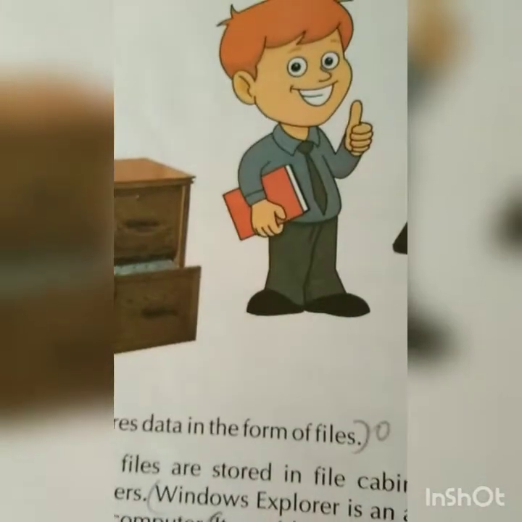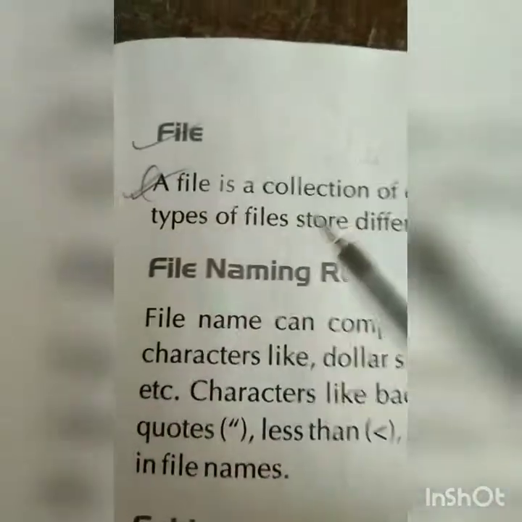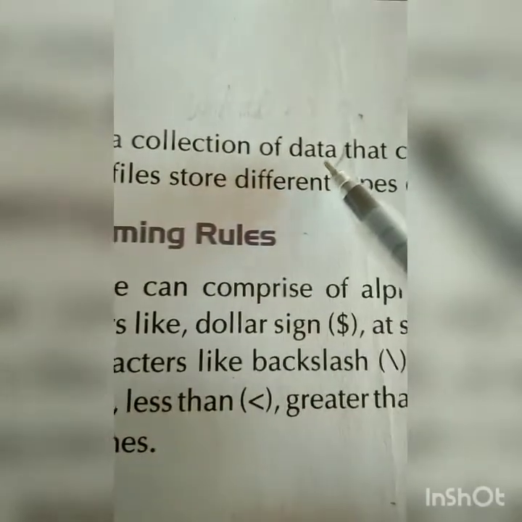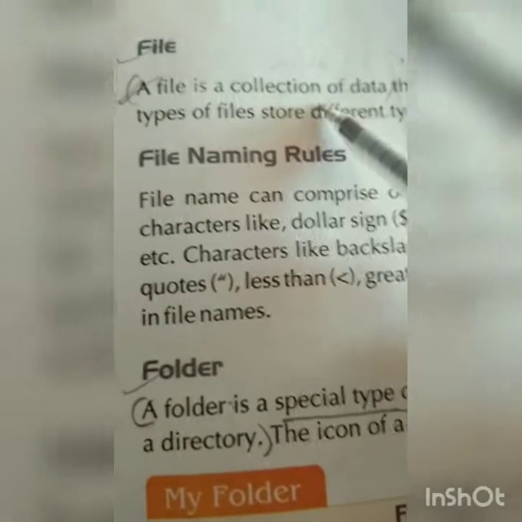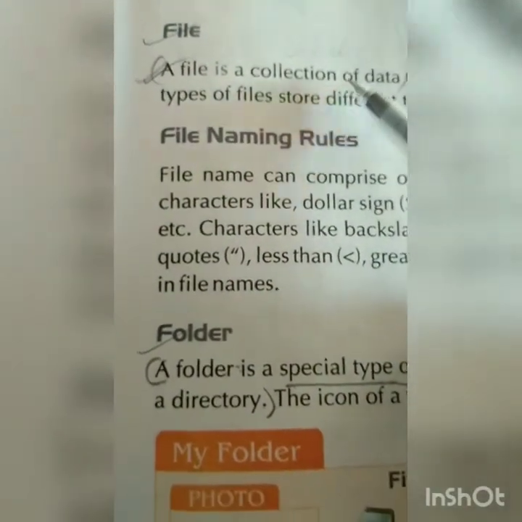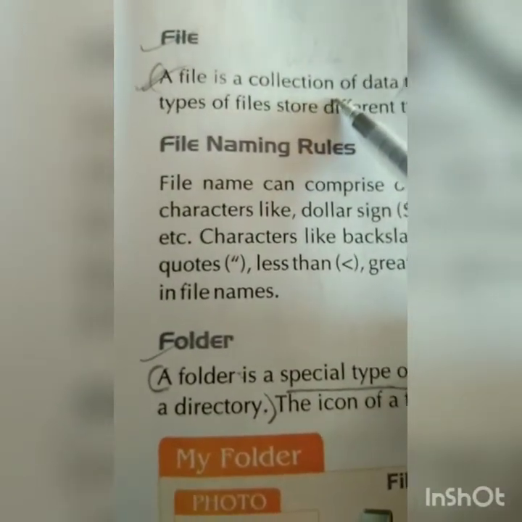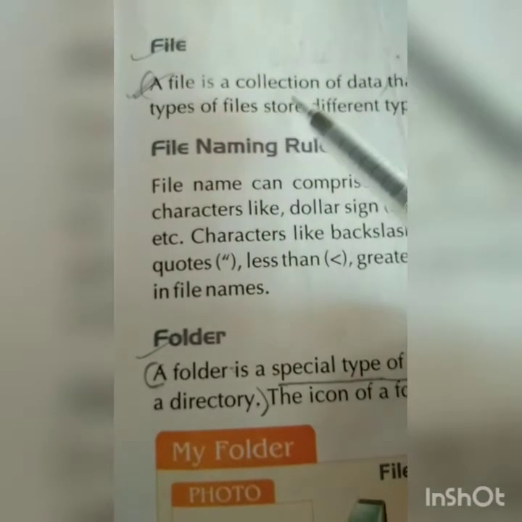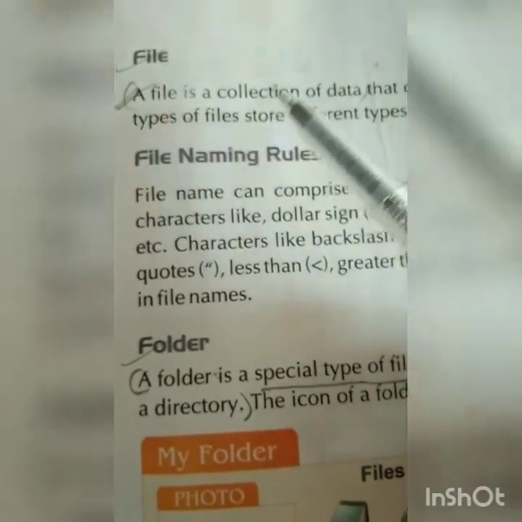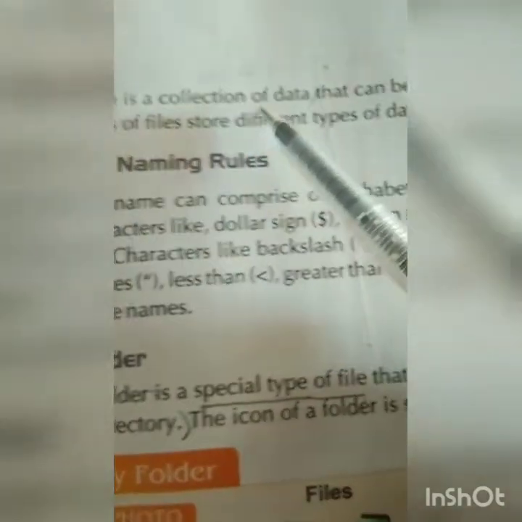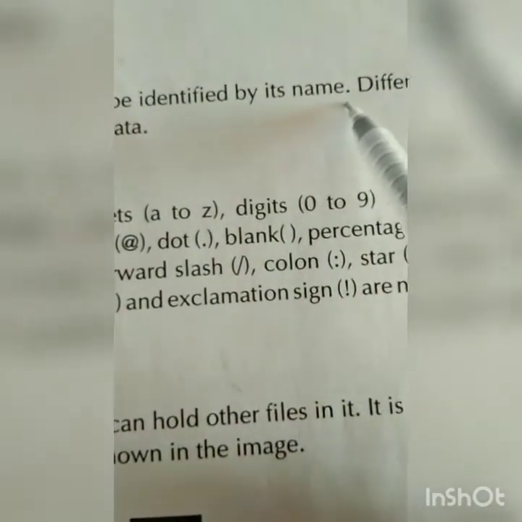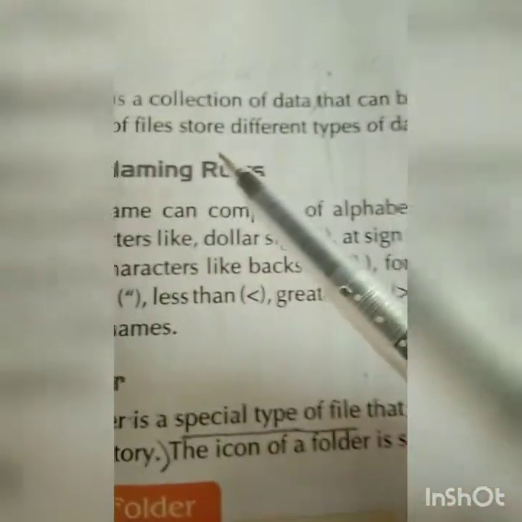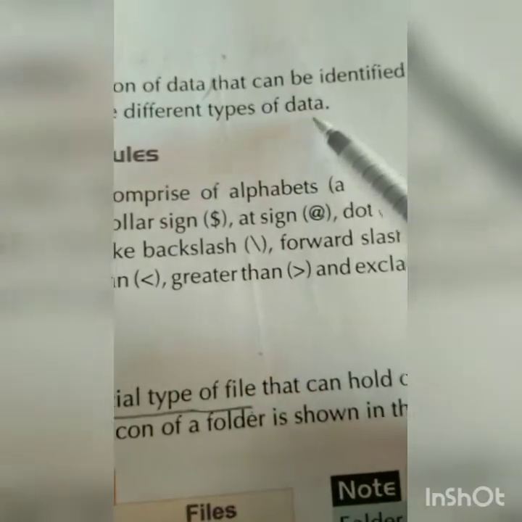First of all, today on page number 39 we will learn what a file is. A file is a collection of data. Windows Explorer is an application, and a file is a collection of data that can be identified by its name. Different types of files store different types of data.